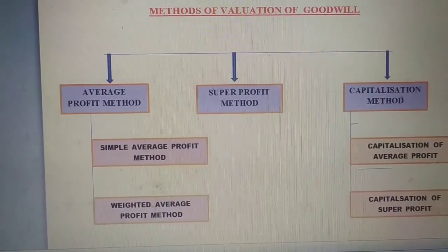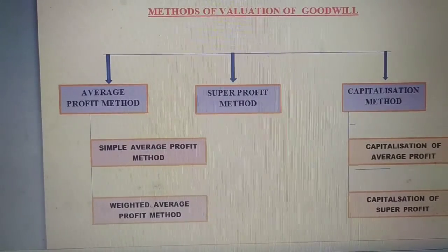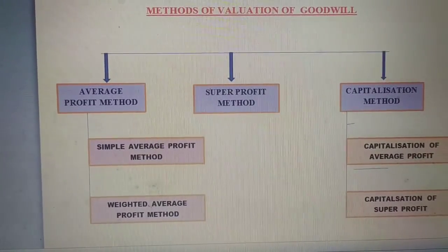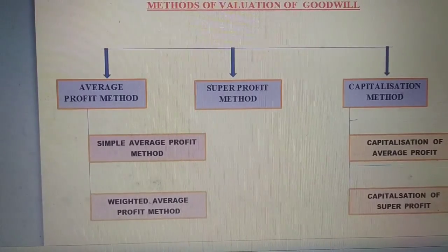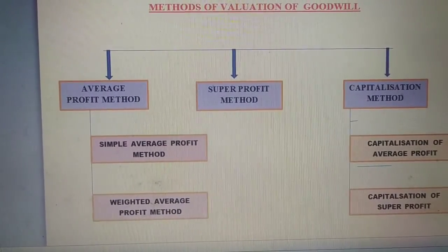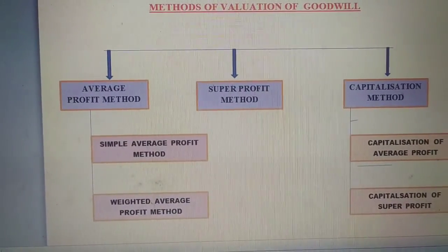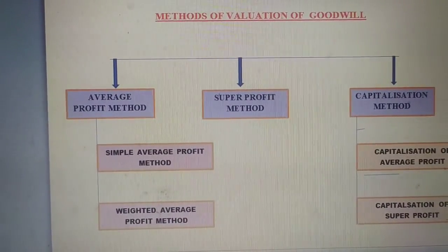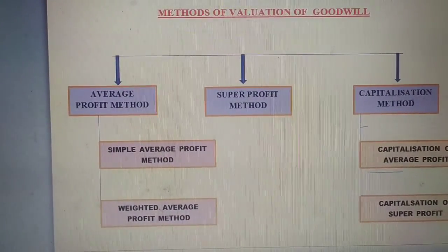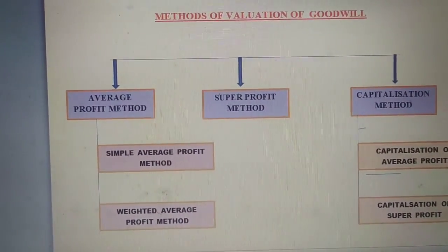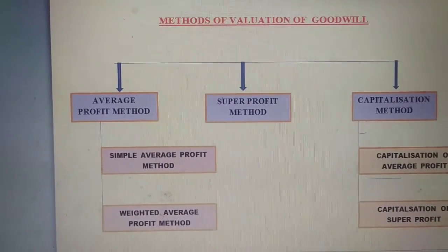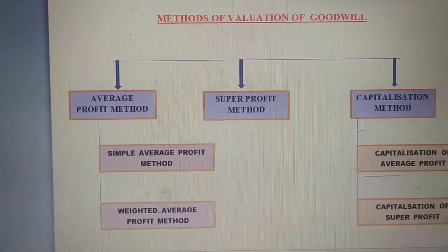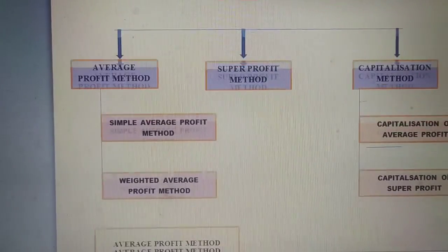Just like average profit method, under capitalization method there are two, that is capitalization of average profit and capitalization of super profit method. So let's start with our first method, that is average profit method.